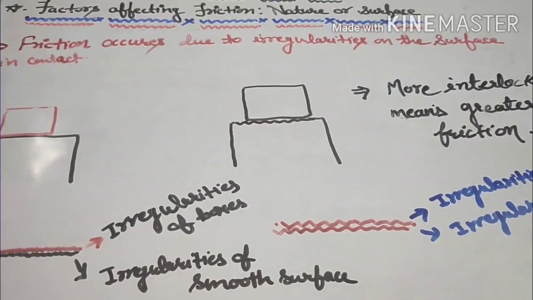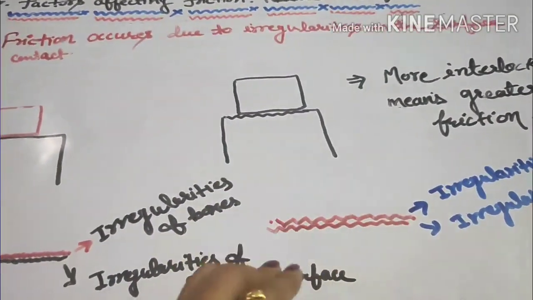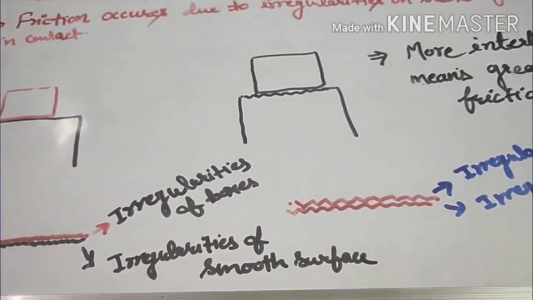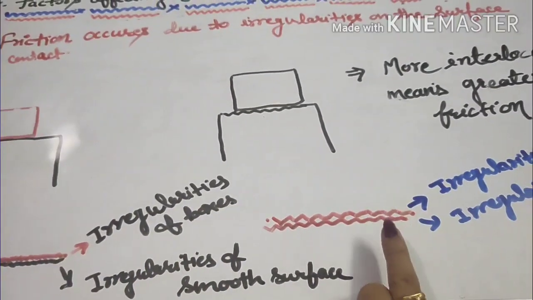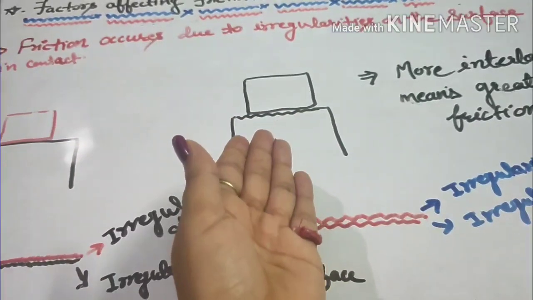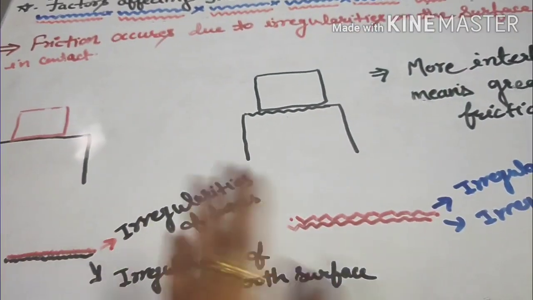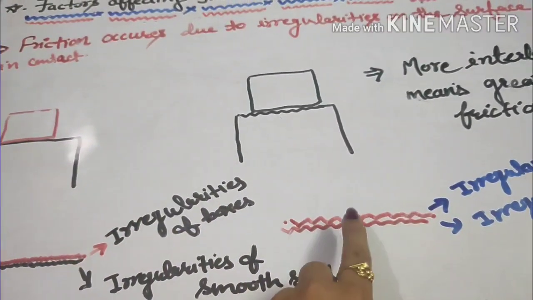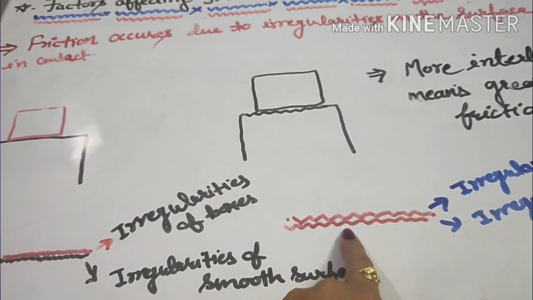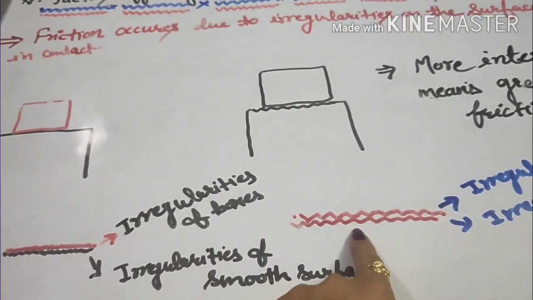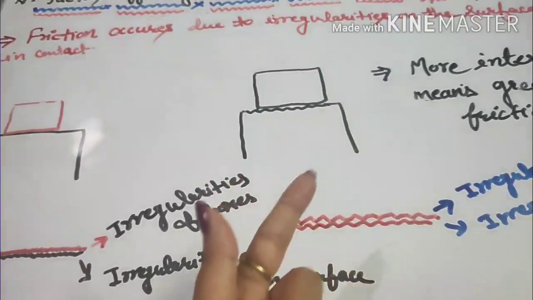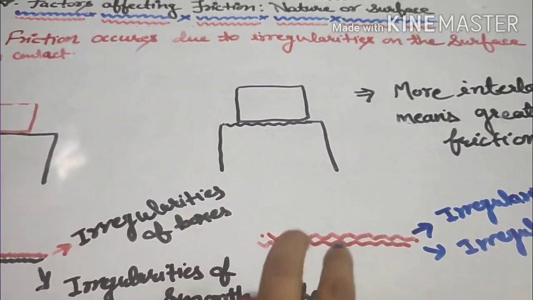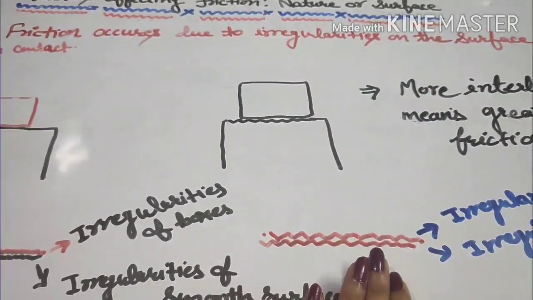And here the box is still going to have a similar type of irregularities because the box is the same, right? So in this case, what happens if you have more irregularities, because you know that a rough surface has more irregularities compared to a smooth surface? If you have more irregularities, the chances of interlocking increase. Now the more the interlocking, the greater the friction, because with more interlocking, the two surfaces are held together more strongly.